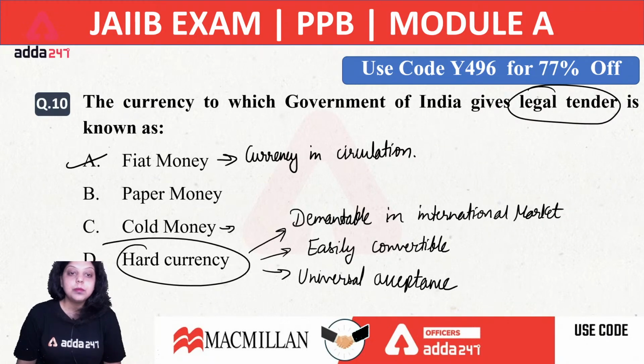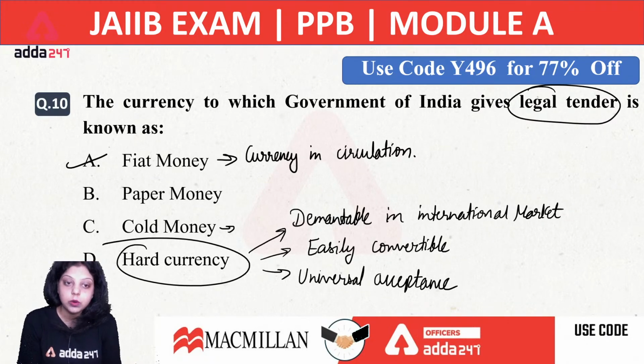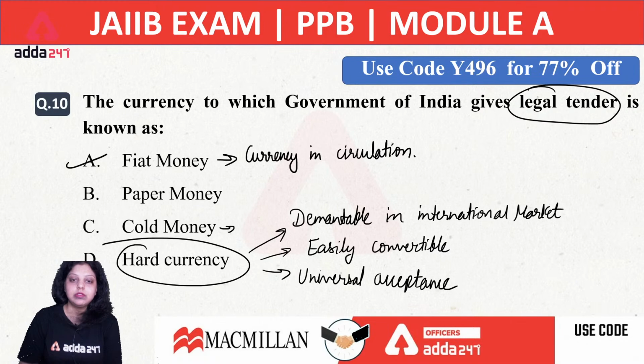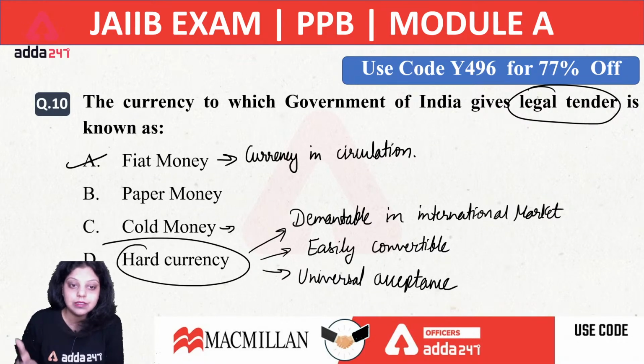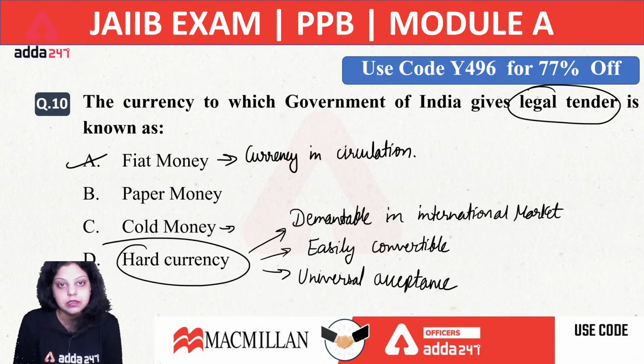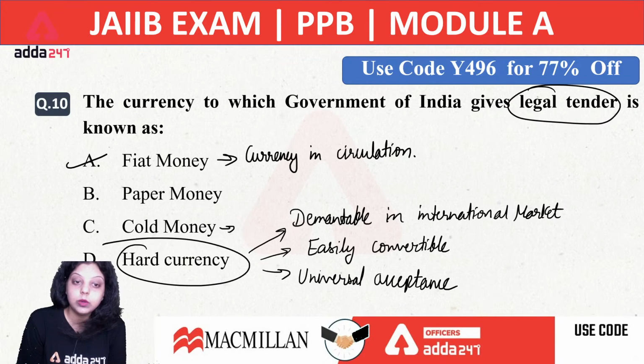Okay, so simply, hard currency's opposite will be known as soft currency, and you have to just do the opposite of these three conditions for the soft currency. Let's say Pakistani rupee. The Pakistani rupee is a type of soft currency because it is not demandable in the international market. It is not easily convertible. No country is ready to accept the Pakistani rupee. That's why that currency will be known as soft currency.